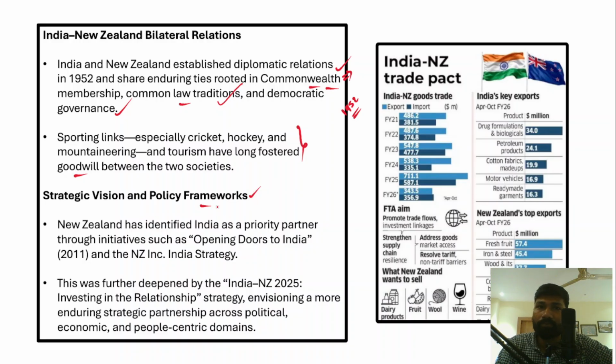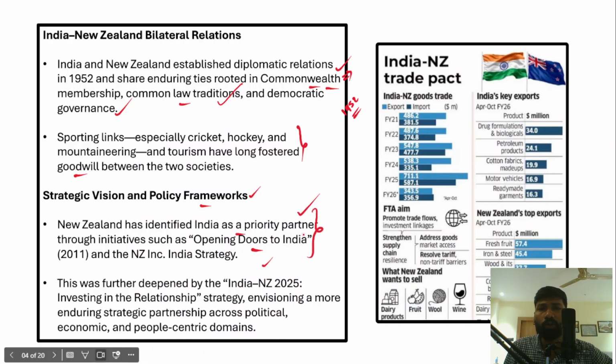For example, both these countries are Commonwealth countries, first thing. The second thing is that both India and New Zealand are democracies. Therefore, we can say that these two countries are like-minded countries, because they stand for democracy, liberal values and all. New Zealand identifies India as a priority partner. For example, New Zealand has launched initiatives such as Opening Doors to India in the year 2011 and the New Zealand Inc India strategy.